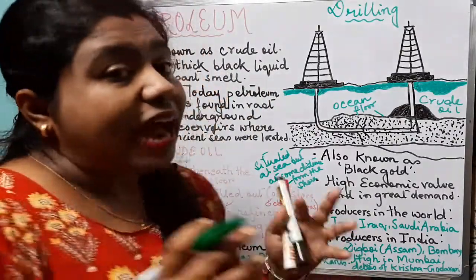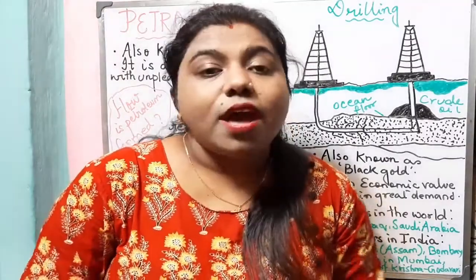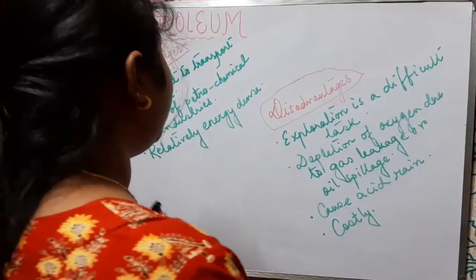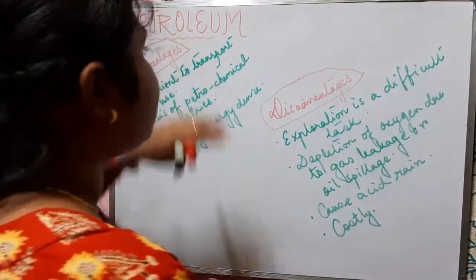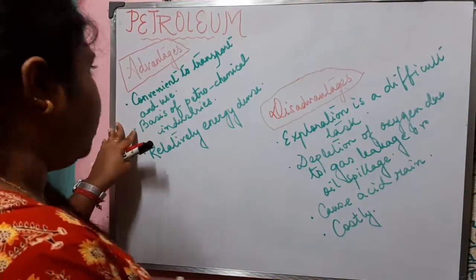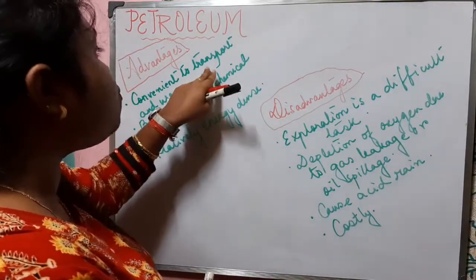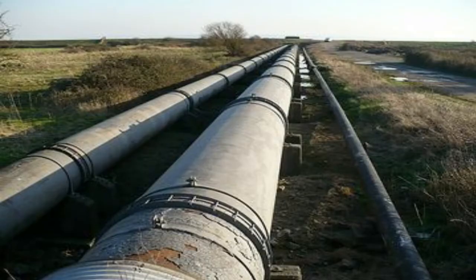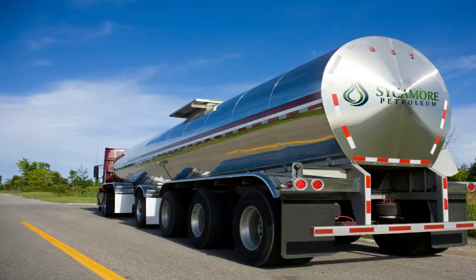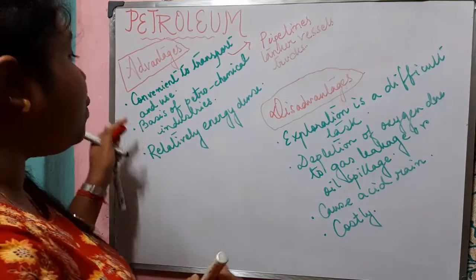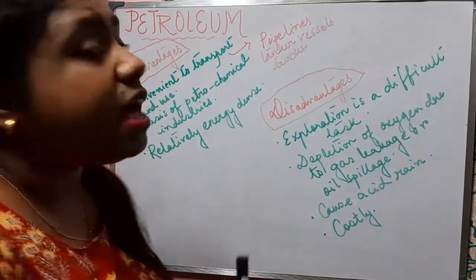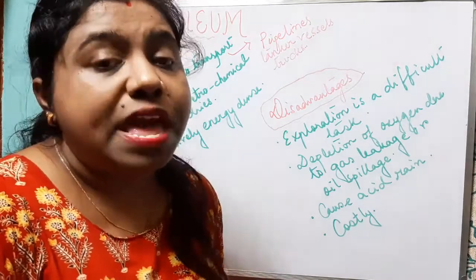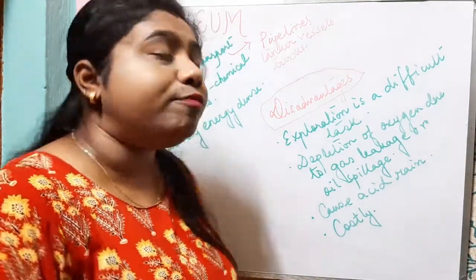Now let us know the advantages and disadvantages of petroleum. The first advantage of petroleum is that petroleum is convenient to transport. It is transported through pipelines, tanker vessels, and you will see that trucks also carry petroleum. And also it is easy to use. Easily we can use petroleum and the derivatives of petroleum that are obtained after refining of petroleum.